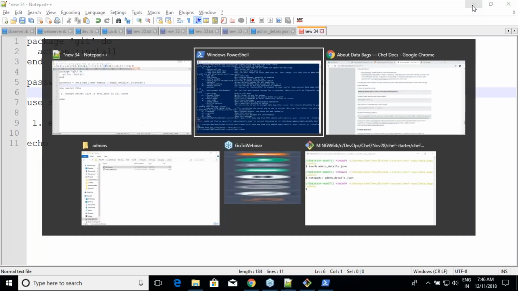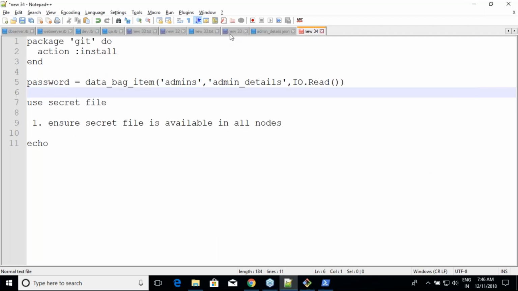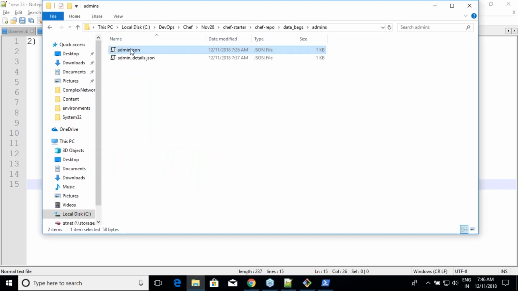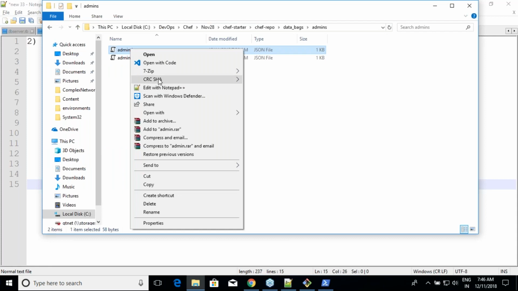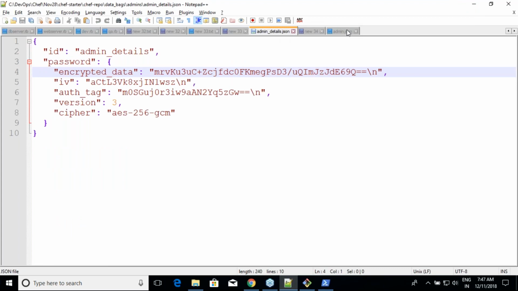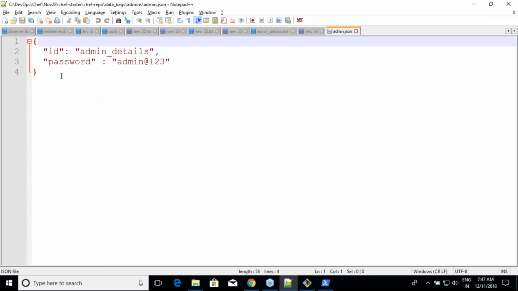Now let us get into the next interesting thing. When we want to change the password, change it and upload it again. For example, let us assume that you have this file. I know that it is a password.